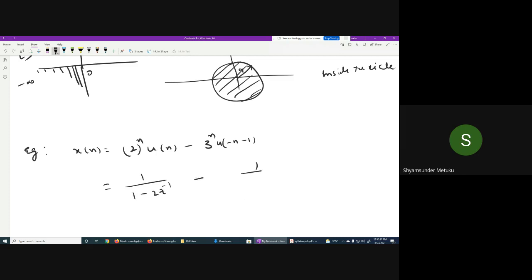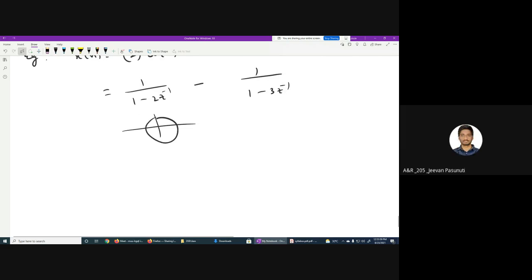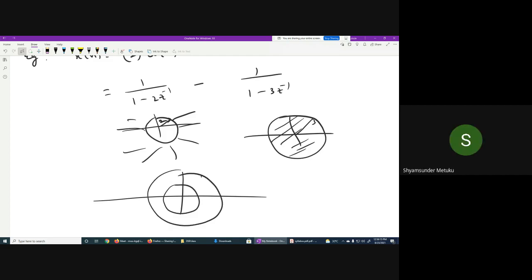Correct or not? And 1 by 1 minus 3 z inverse. What is ROC here? Outside 2, isn't it? Greater than 2. Okay, sir. And here it is less than 3. What is the combination? 2 and 3. It is a ring, isn't it? Yes, sir.